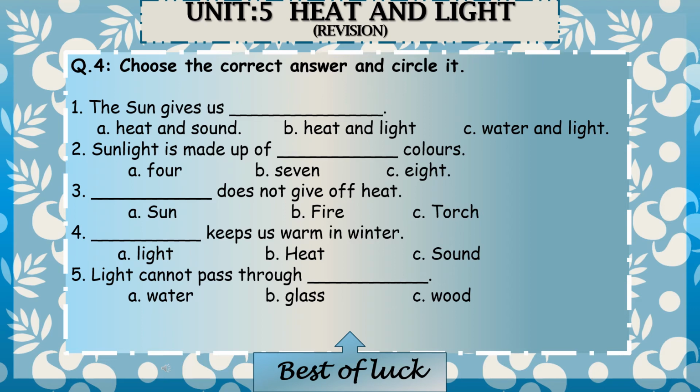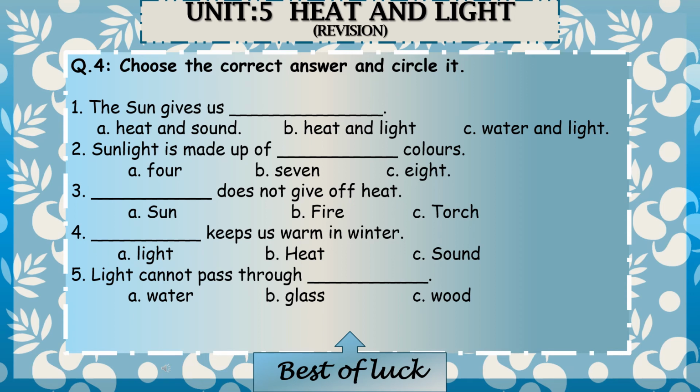Sentence 1 is the sun gives us A, heat and sound, B, heat and light, and C, water and light. What do you think? Option B, heat and light is the correct option. Yes, correct. So you have to highlight or circle it. No need to write it on the blank. Just highlight it or circle the correct option. So sentence number 1, option B, heat and light is the correct option.